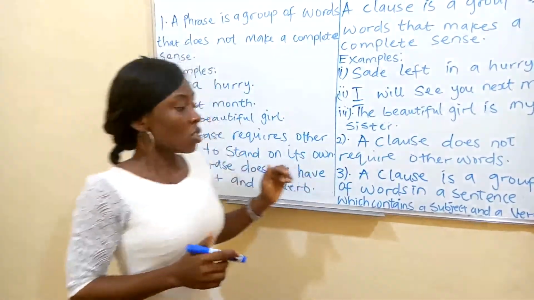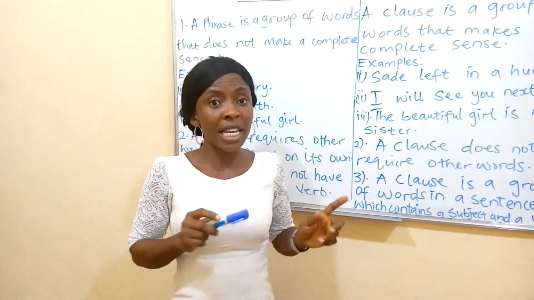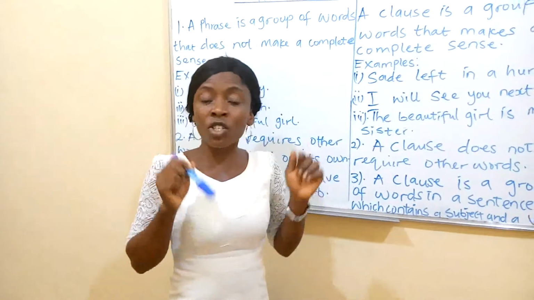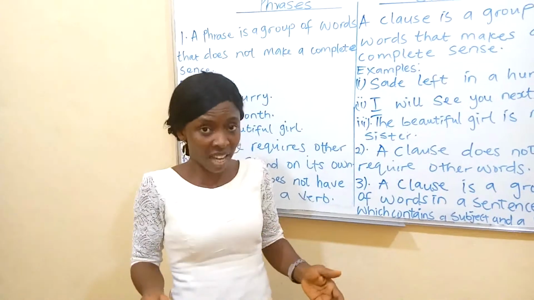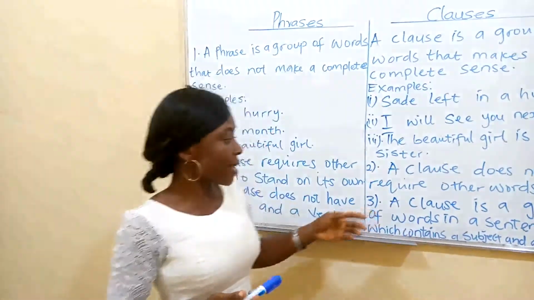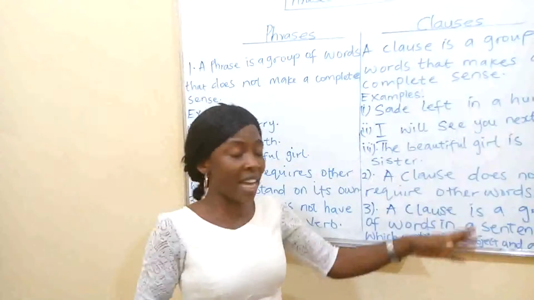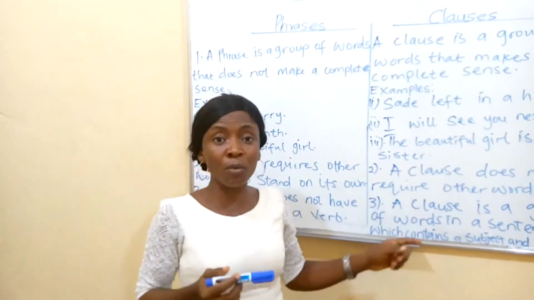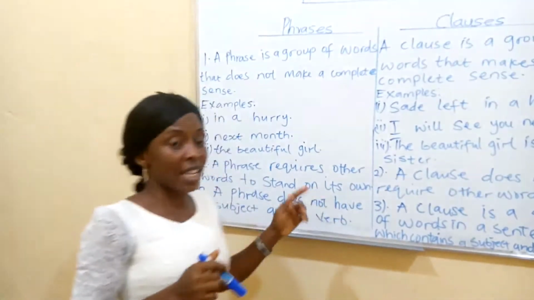So if we look at a sentence like John is playing, we see John as a performer of that action, playing. Playing is an action. So who is playing? It is John. So I say that a clause is a group of words in a sentence which contains a subject and a verb. And I've told you that the subject performs an action while the verb is the action itself.